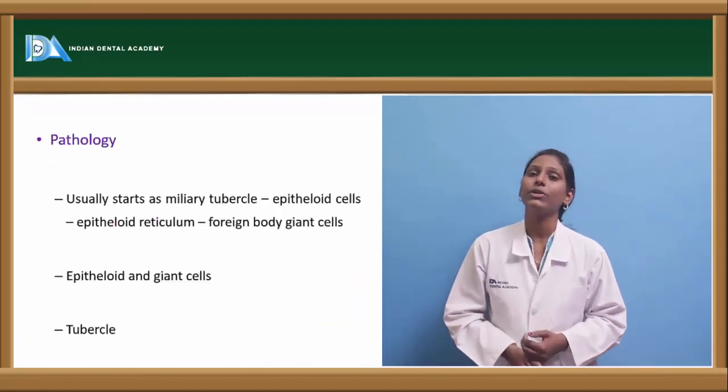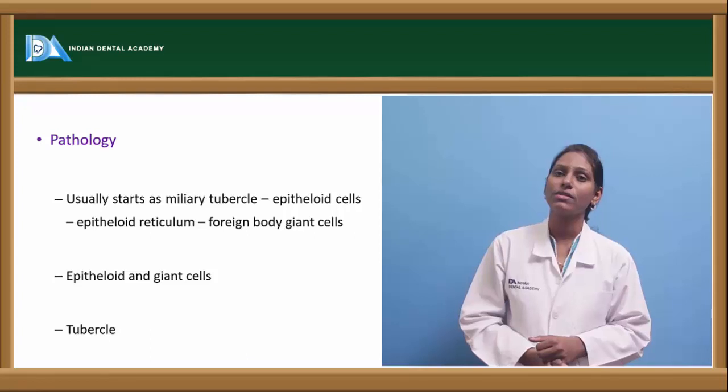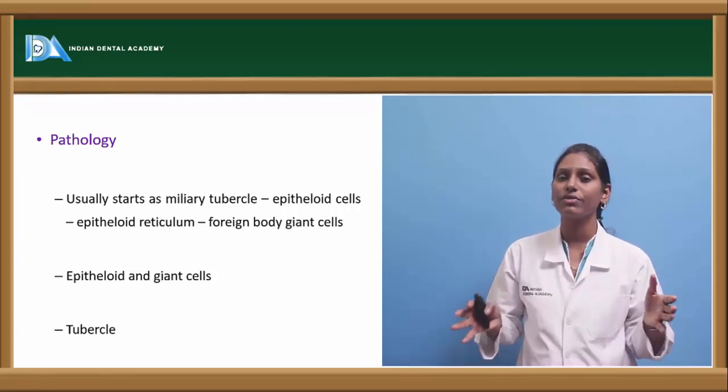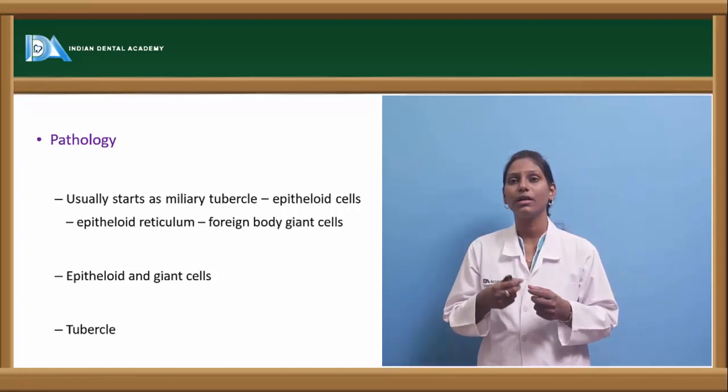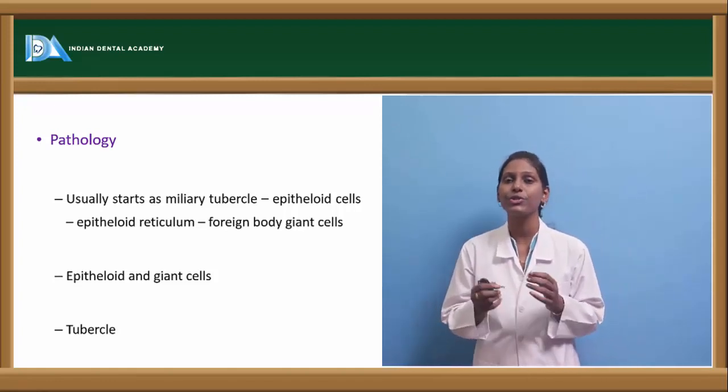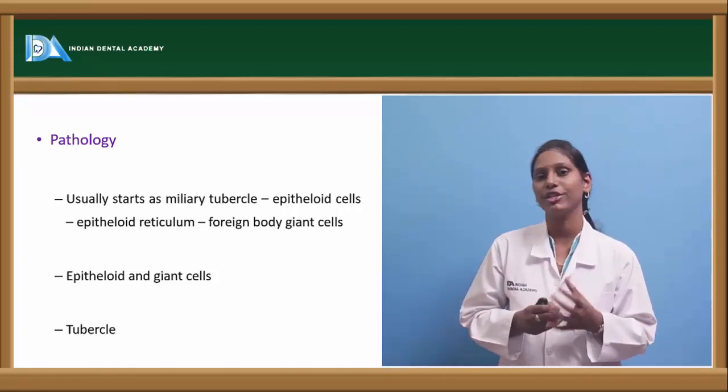When we talk about the pathogenesis of tuberculosis, whenever tuberculous bacilli are ingested, usually the first lesion that forms is a miliary tubercle.